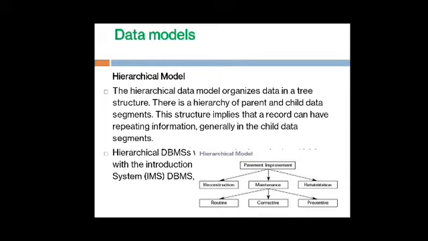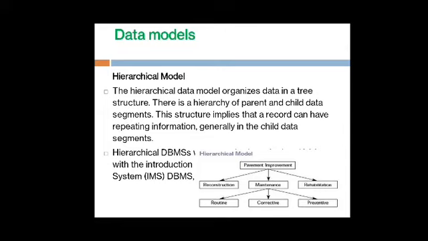Generally, a hierarchical model is found in a tree structure. That means there is a parent-child relationship between the data.